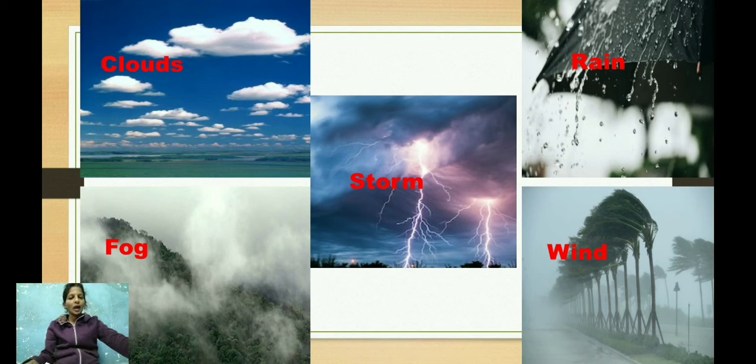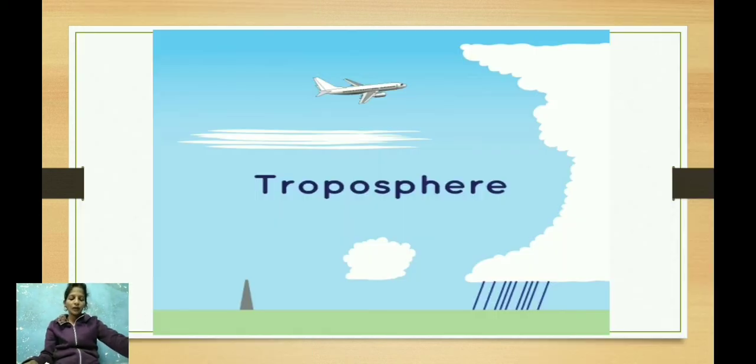The air on high mountains is rarer than the air near the earth's surface. Aeroplanes fly in the higher parts of the troposphere. There the air is very rare. Therefore, arrangements have to be made to ensure that passengers get enough air for breathing.